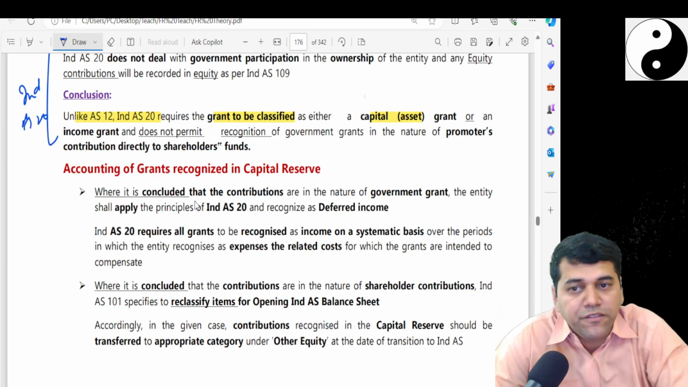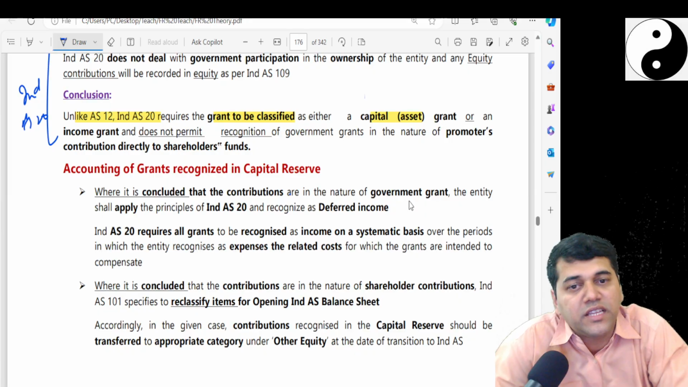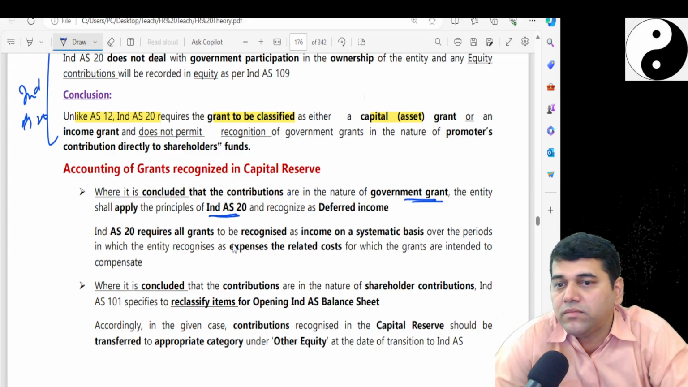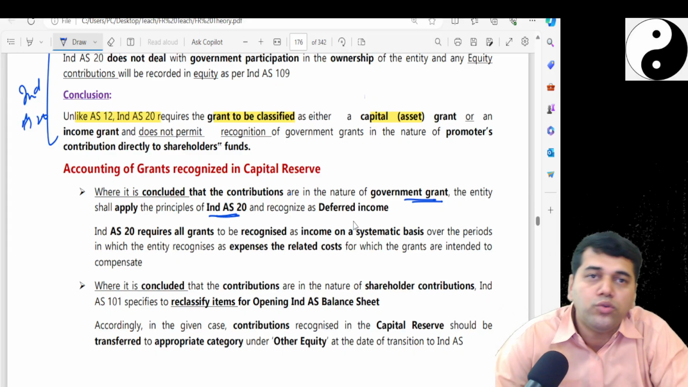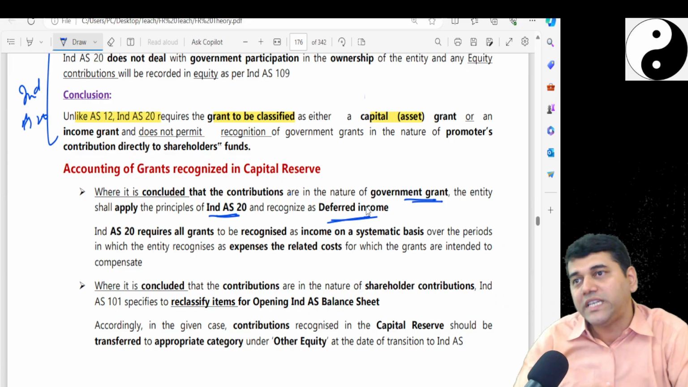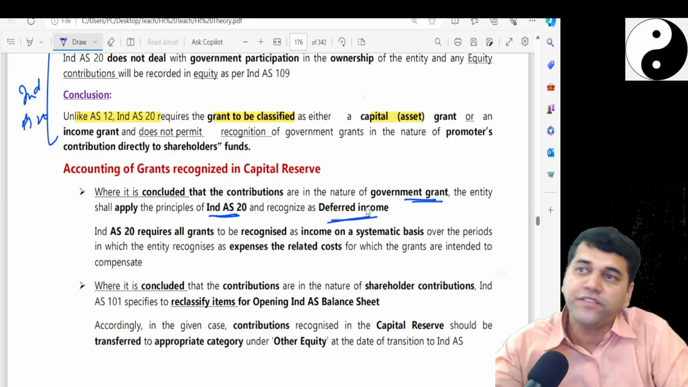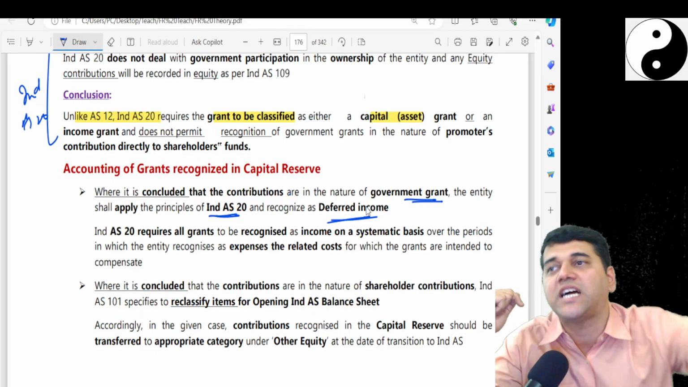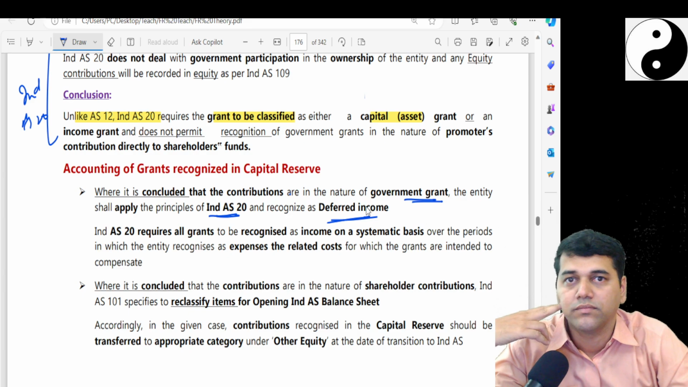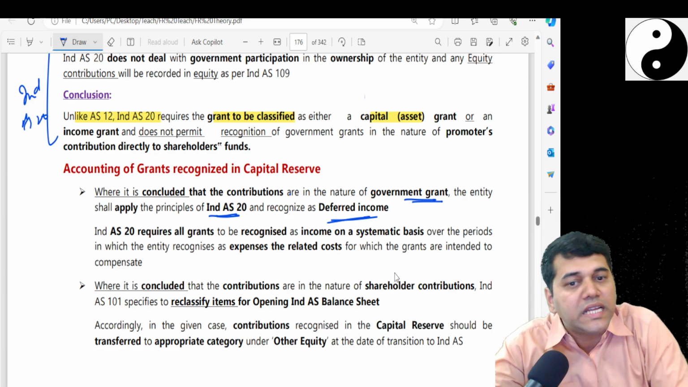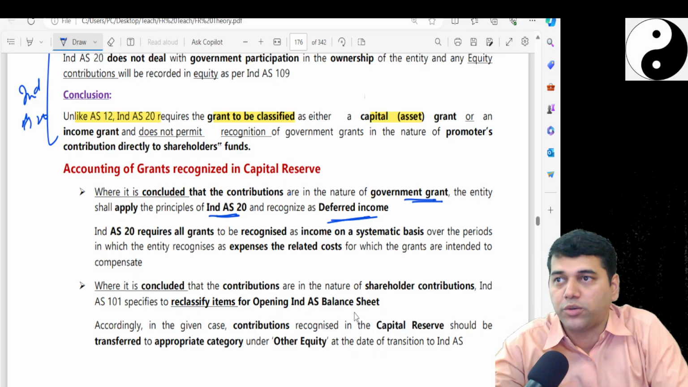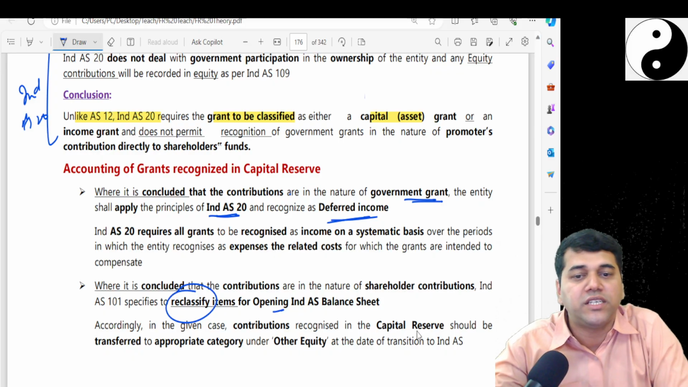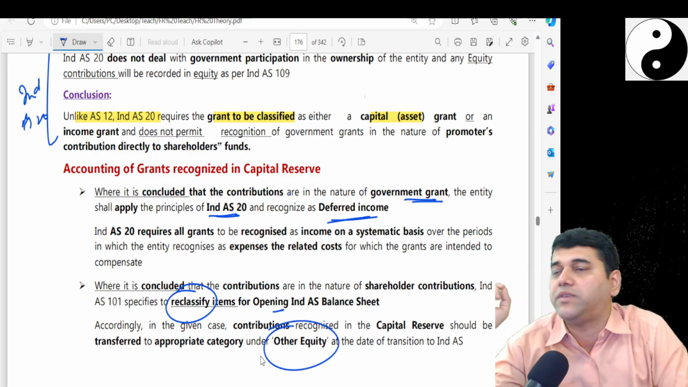Now they say that if you say the contributions are in the nature of a government grant, then you have to apply Ind AS 20. Ind AS 20 requires you to treat it as deferred income. So if you treated it as capital income, shift it to deferred income, and from the next year, the comparative year onwards, charge it to P&L. If it is concluded that it is a capital contribution, then you have to reclassify it in the opening Ind AS balance sheet and take it to other equity.